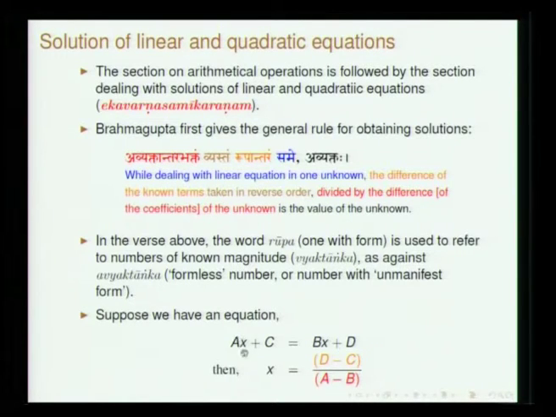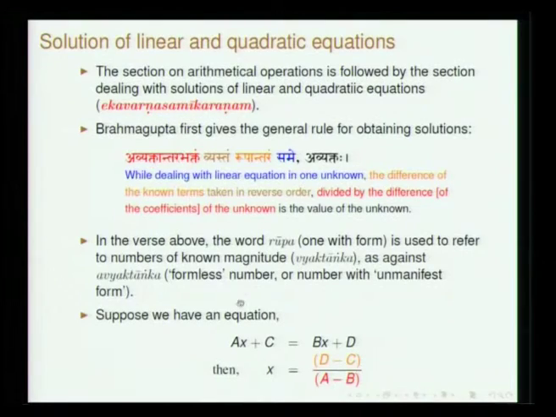Avyaktantara is A minus B. The coefficient of the unknown quantity is also referred to as avyakta, that is why I was saying. So in the verse avyaktantara refers to the difference between the coefficients of the unknown quantities, A minus B. Bhaktam is divided. What is to be divided? The rupantara. So that gives the avyakta. Same here refers to when you want to equate this and then obtain the solution. Same, okay, samikarane, that is what it means.